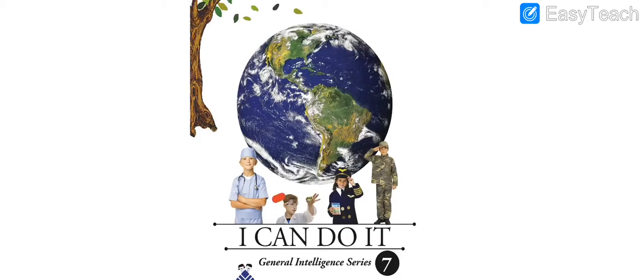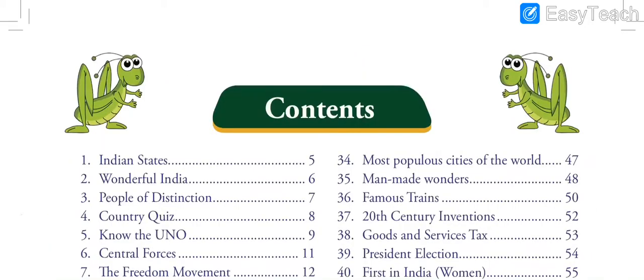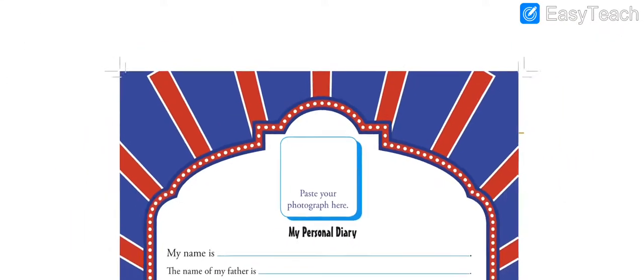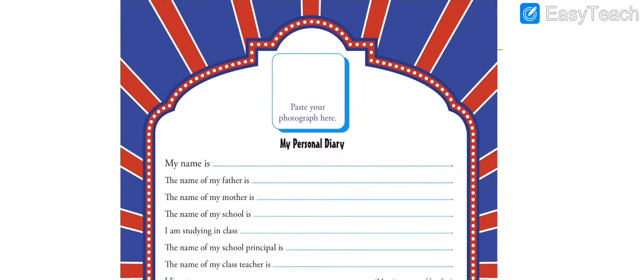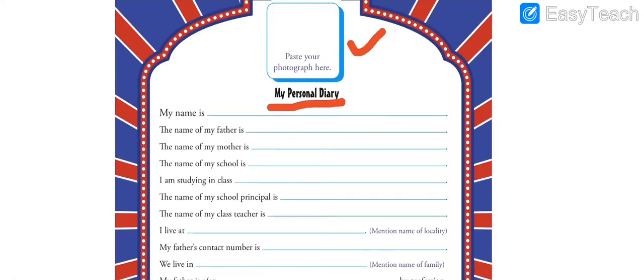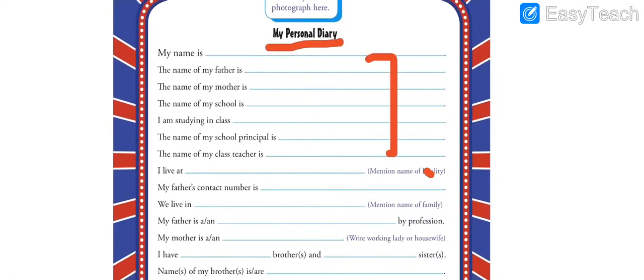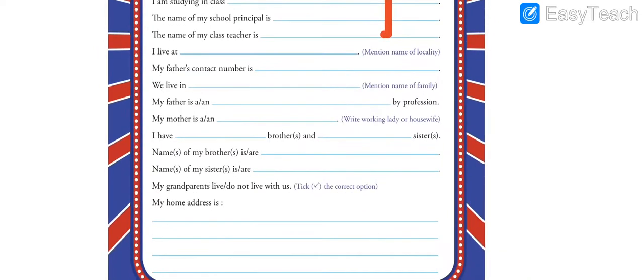So this is your GK book. What you have to do is, first thing is, you have to fill the very first page which says My Personal Diary. Here you have to paste your photograph and fill all the details in all the given columns.